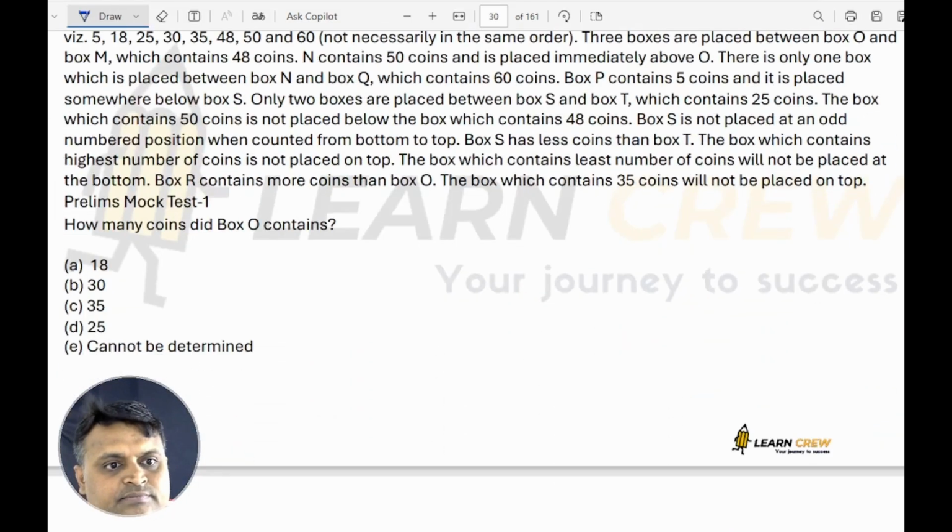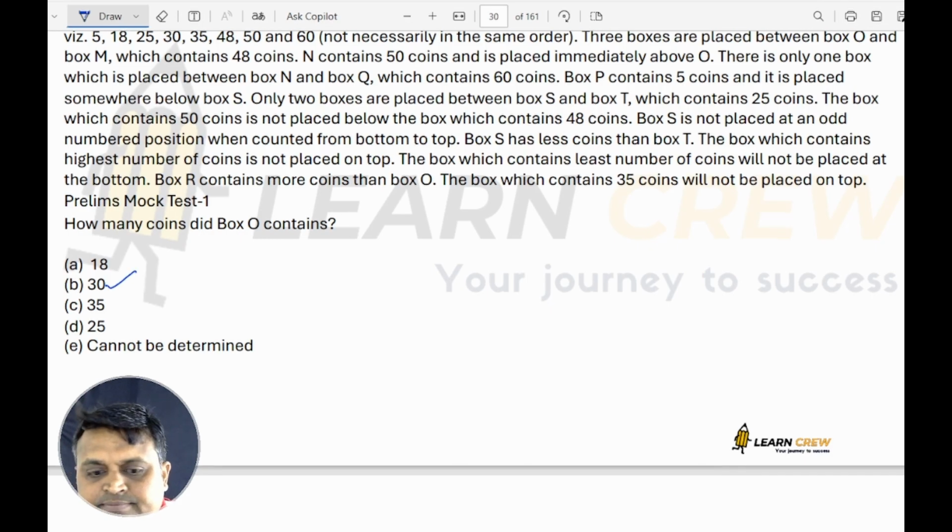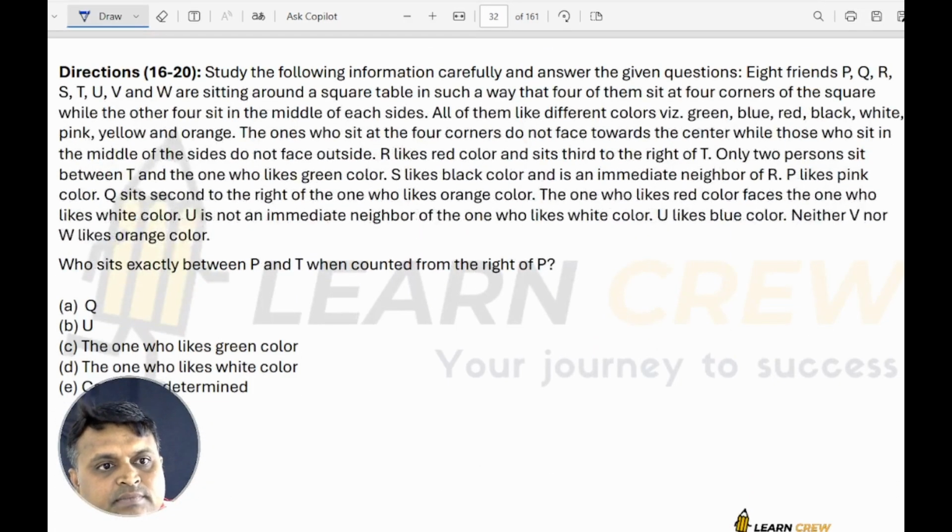Next. How many coins are there in box O? Already we have discussed just now between O and R: O is 30, R is 35. So O is 30.